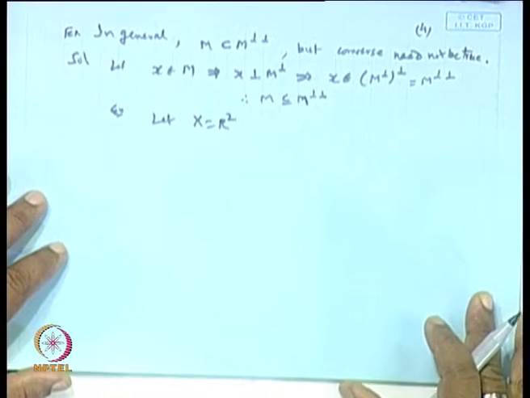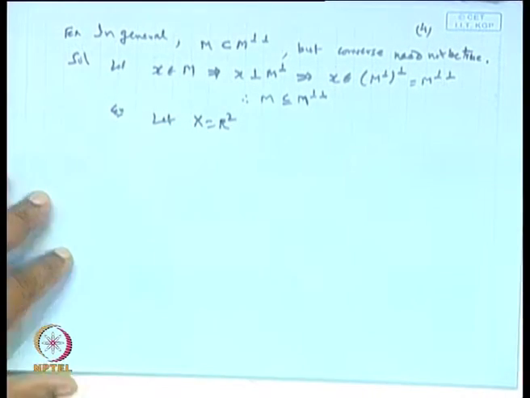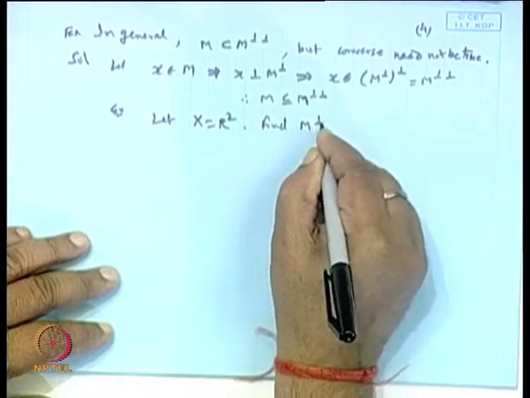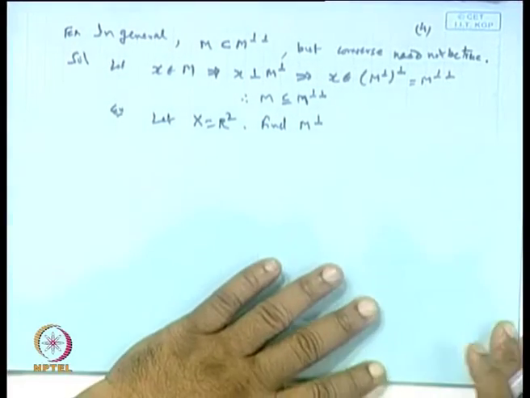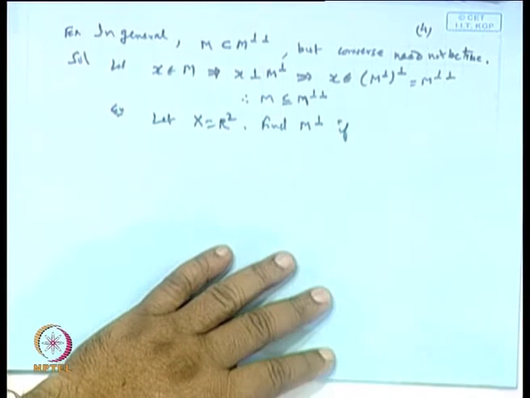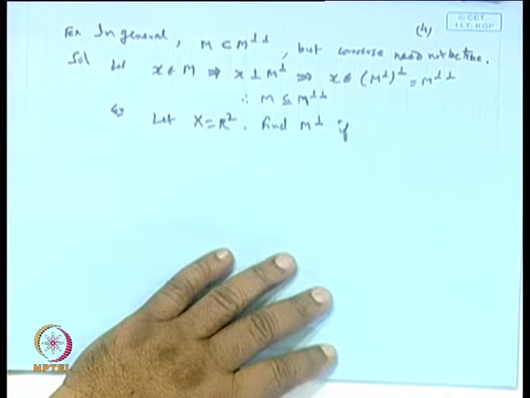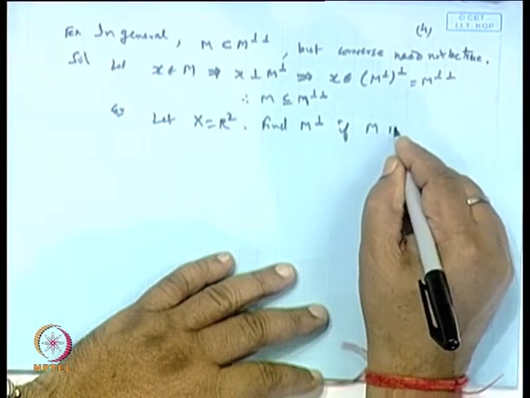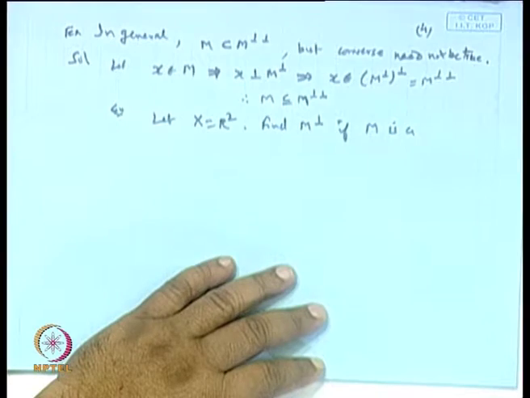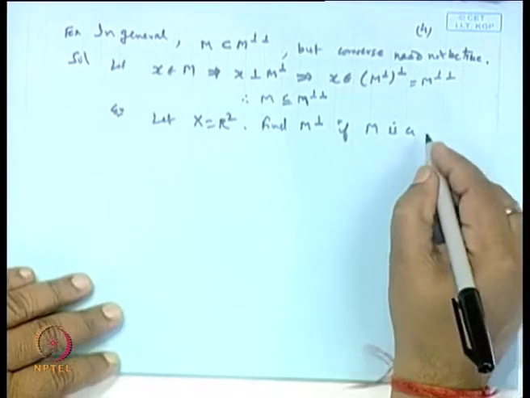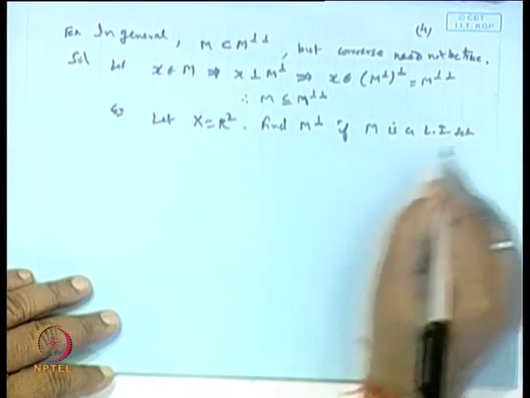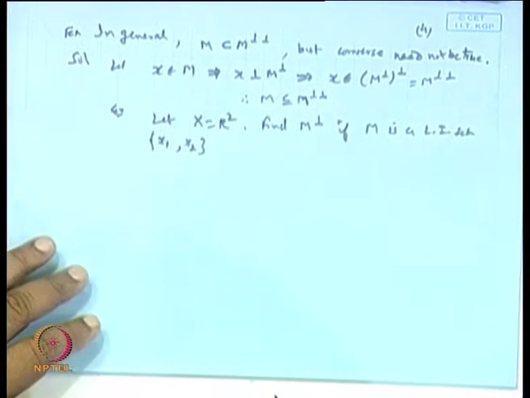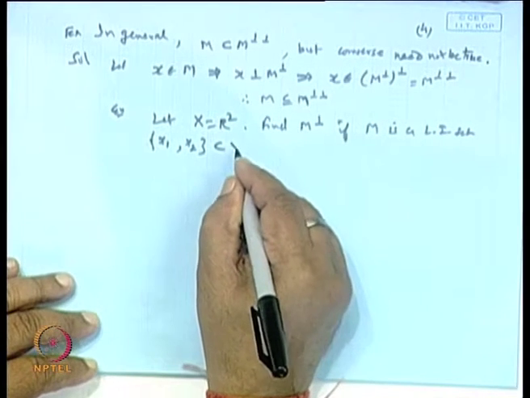Find M perpendicular if M is a linearly independent set x 1 comma x 2, which is a subset of X.